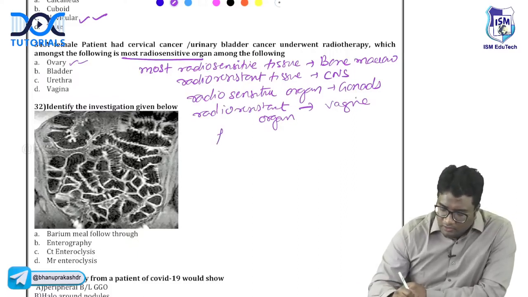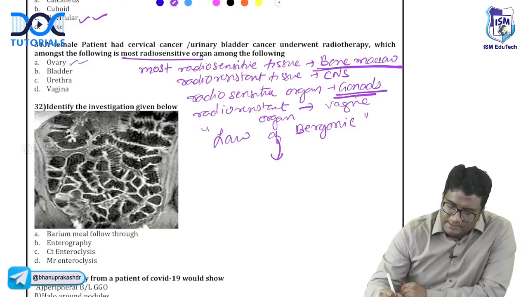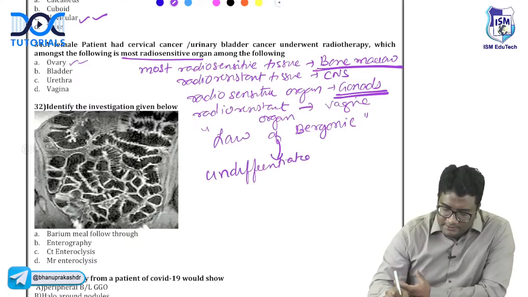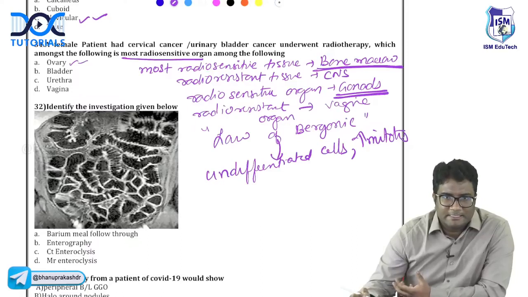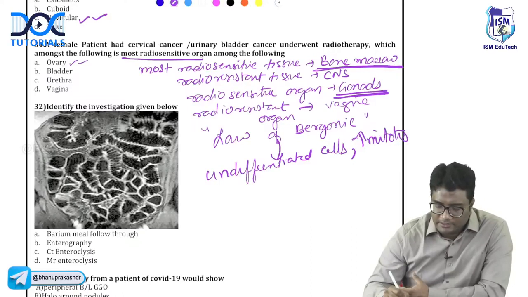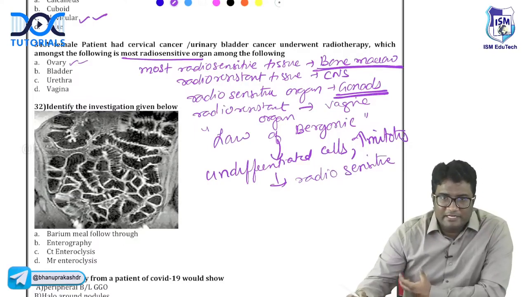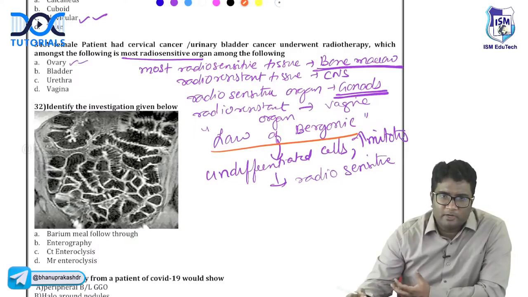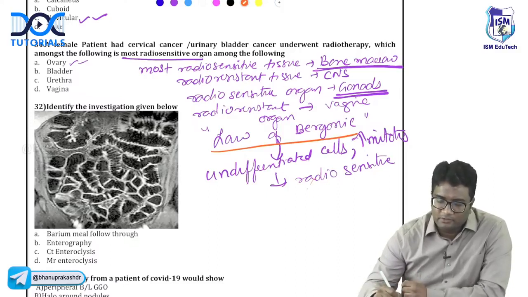Right? There is a law called law of Bergonie, which says that the undifferentiated cells with high mitotic activity are radiosensitive, right? Whereas cells which are well differentiated, with low mitotic activity are resistant. This is called the law of Bergonie. And that is the reason the bone marrow which has stem cells, having high mitotic activity, and gonads which have stem cells and high mitotic activity, are radiosensitive.